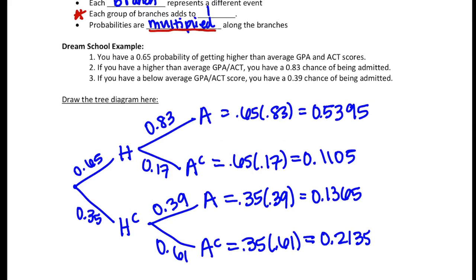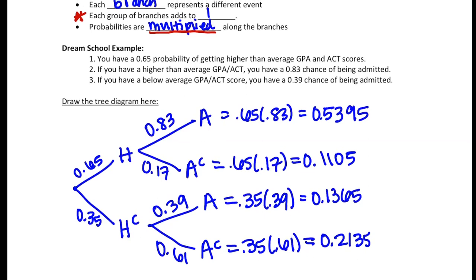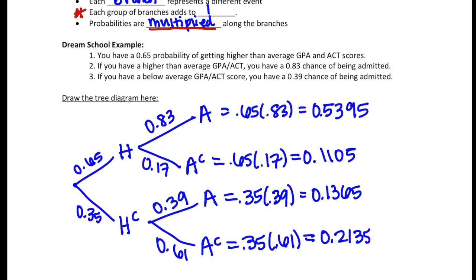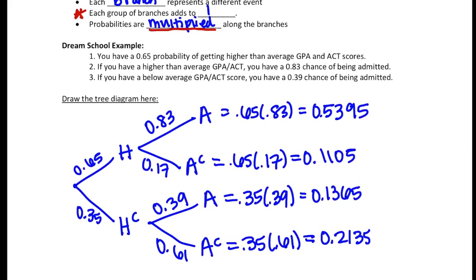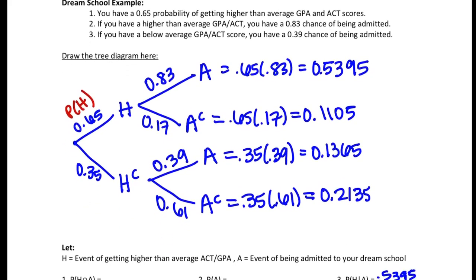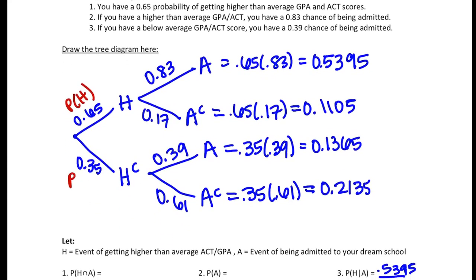I'm just going to debrief a little bit about the behind the scenes of it. So first, as you see, we already have H and HC, and these branches add to 1. That's how I got this. So I'm going to put P of H right here, and then this is P of not H. And remember, that's just 1 minus P of H.